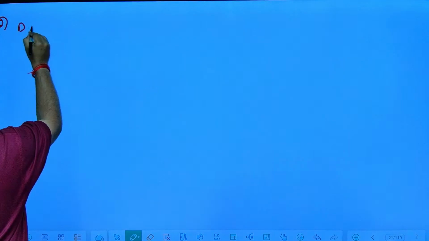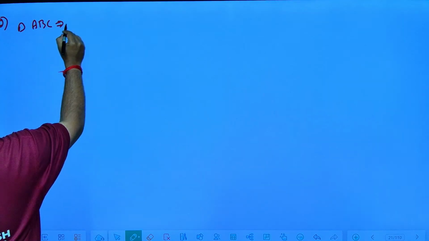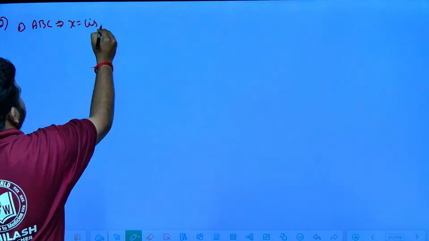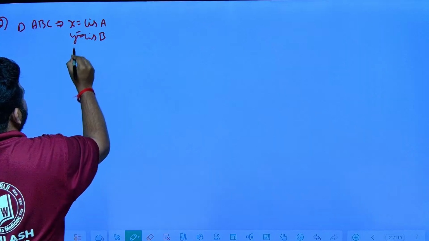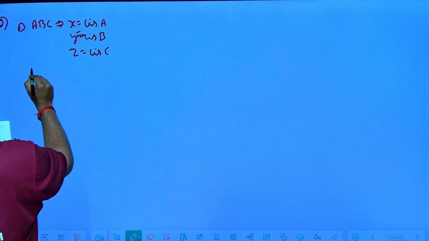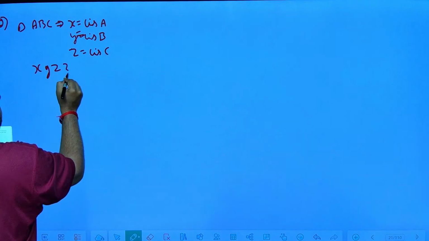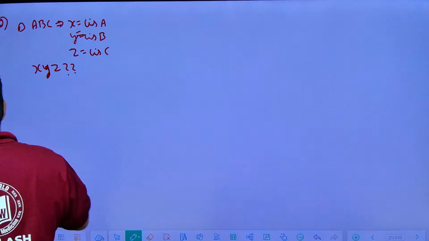They are telling, triangle ABC, such that x is equal to cis A, y is equal to cis B, and z is equal to cis C. They are asking us to find xyz, the value of xyz. Now consider this.